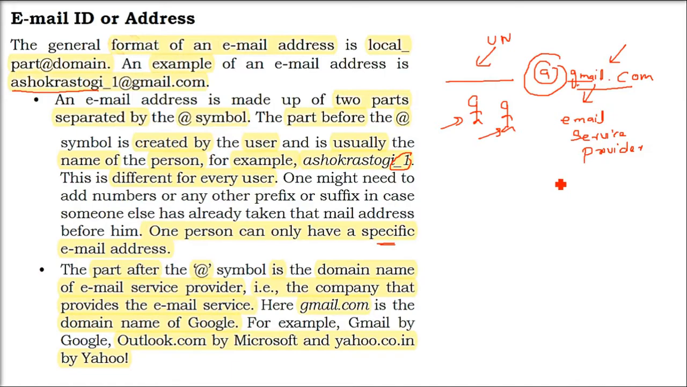Yahoo.com or yahoo.co.in are from Yahoo. Outlook.com is the domain name from Microsoft. So if you write outlook.com, you will use @outlook.com, or @yahoo.com. But the main thing is the username you are using here.